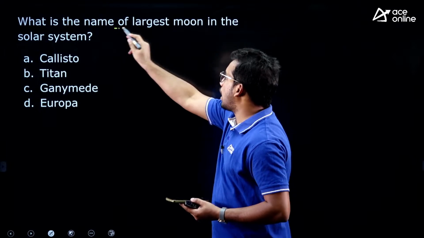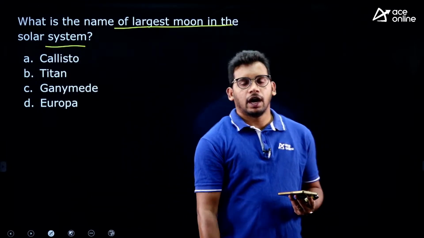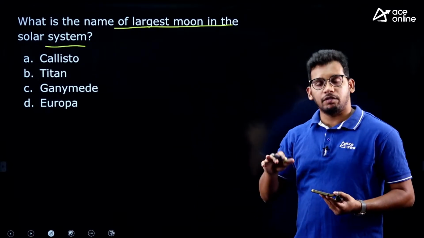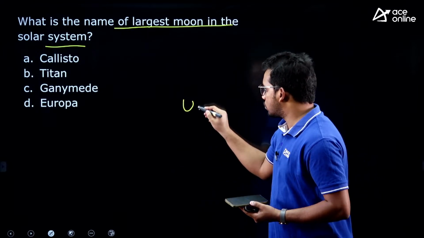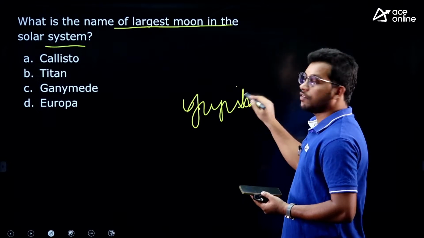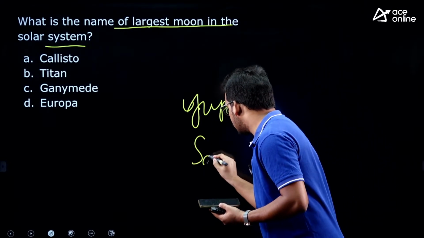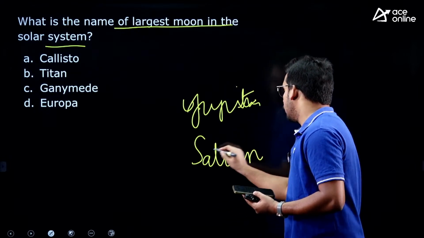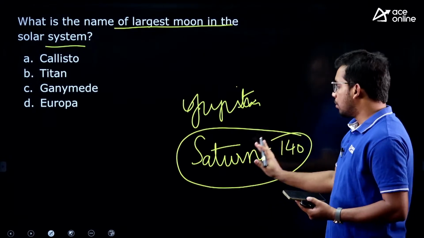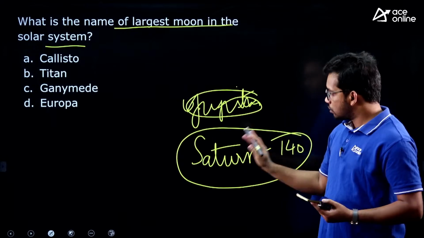What is the name of the largest moon in our solar system? Earth has one moon, right? And Jupiter has many moons, and even Saturn has. Earlier, when we studied during childhood, Jupiter was having the highest number of moons, but with the recent discoveries, if they ask you in the exam, you have to answer it as Saturn. We have more than 140 moons for Saturn. So Saturn is the planet with the highest moons in our solar system, followed by Jupiter, right? So this is one fact.